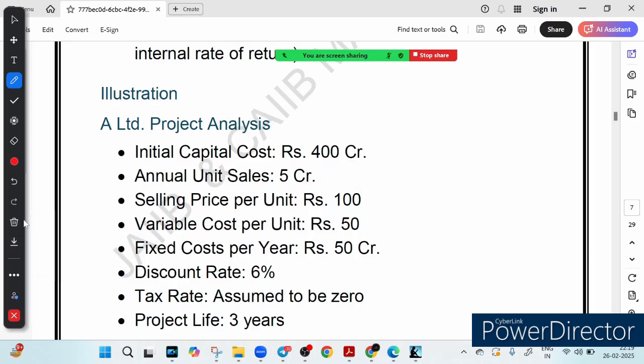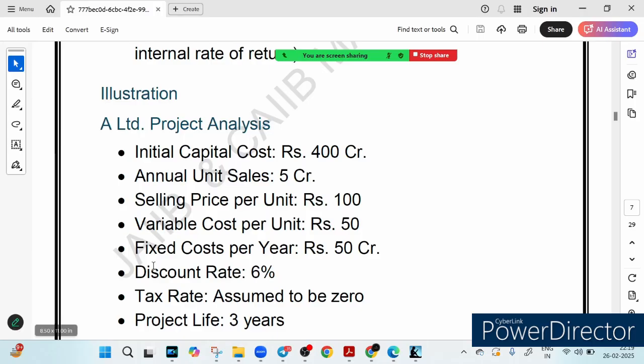These data have been given. Now the company needs to calculate the net present value to decide if this project is profitable. But what if things don't go as planned? That is where sensitivity analysis comes into the picture. So what if things change, right?